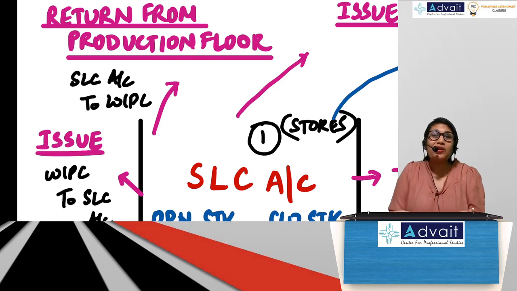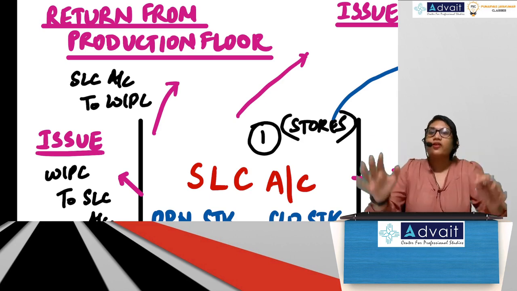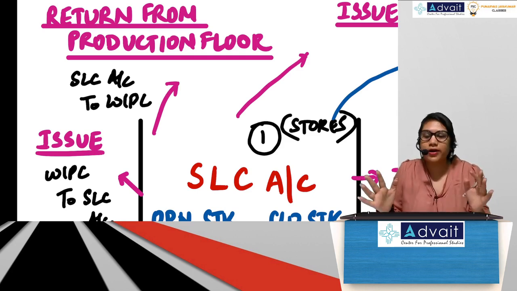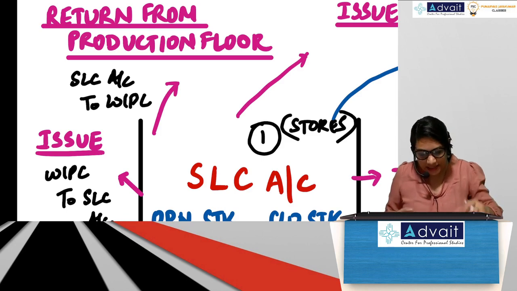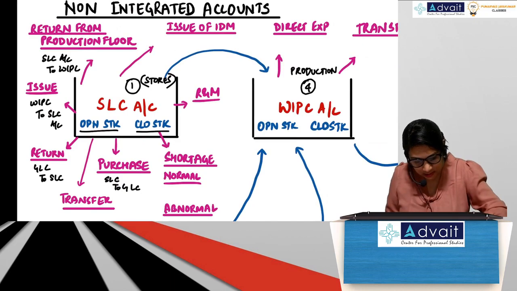Guys, very simple, no? People hate this chapter. This is my favorite chapter. I can teach this chapter as many number of times as possible. It's such a brilliant chapter. But people hate it. I have no idea why. It's so easy. Okay. Guys, next.